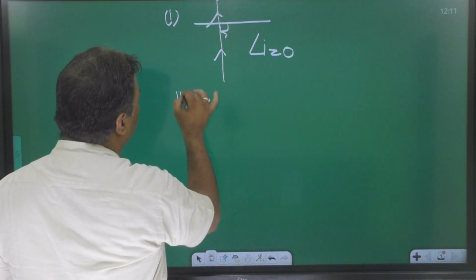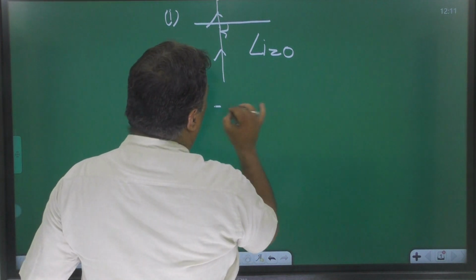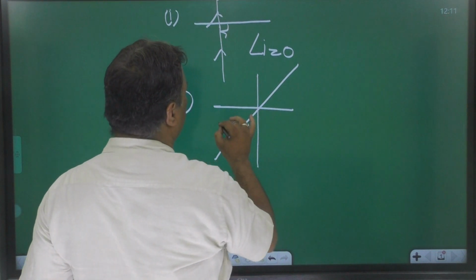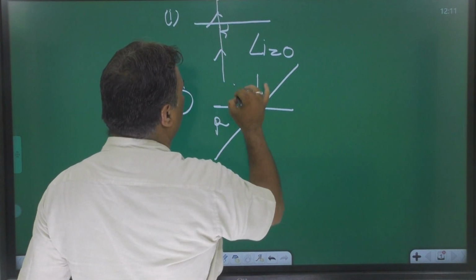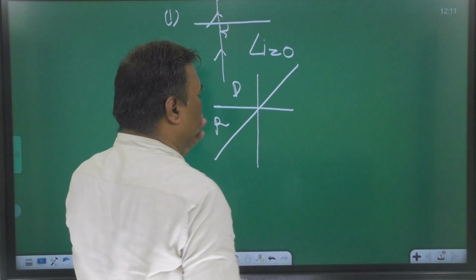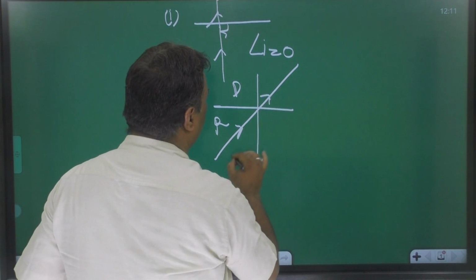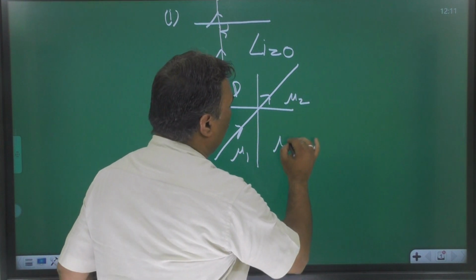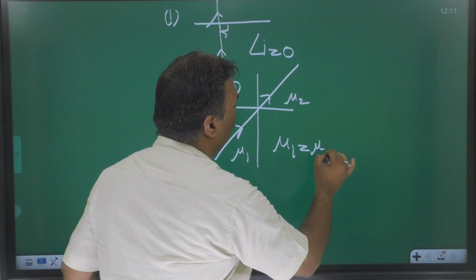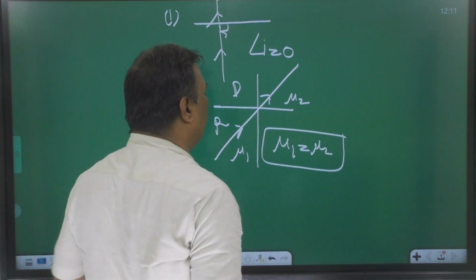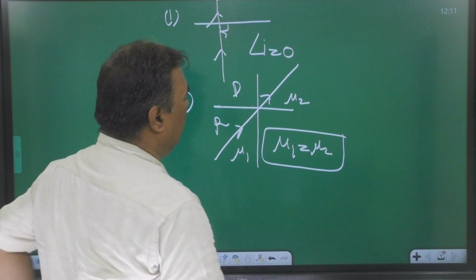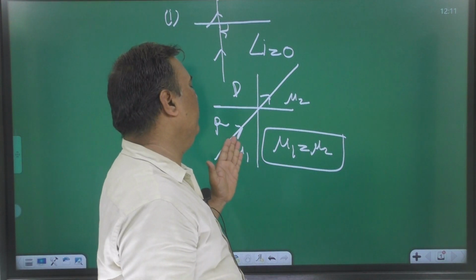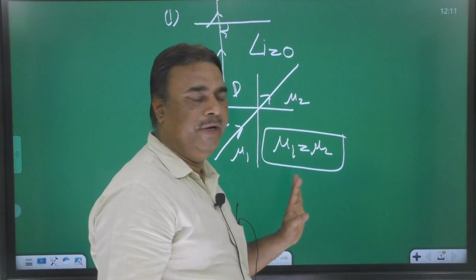Second point, when light passes without any deviation, whether the medium is rarer or denser, or denser or rarer, it is possible only in one situation, when mu1 is equal to mu2. When the refractive index of two media is the same, light will not deviate. It passes without any deviation from one medium to another medium.